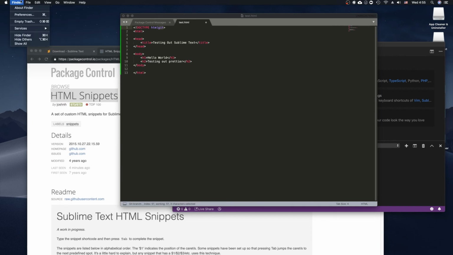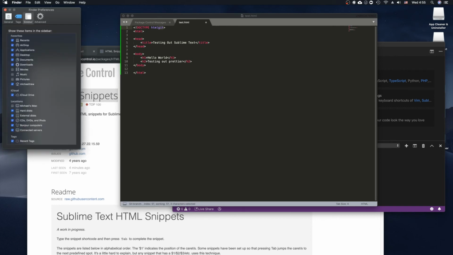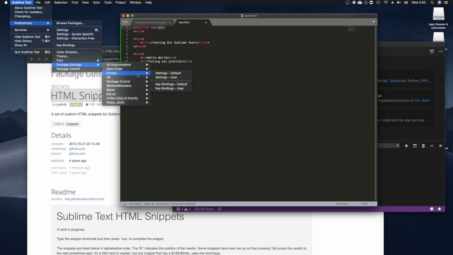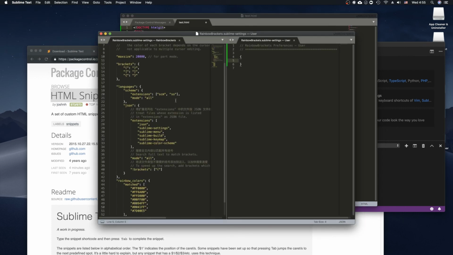And if you want to check out the settings, I believe you go to preference. No, that's gonna be Finder. Just kidding. Preferences, and then package control. And you can sit there and go through all these. So like settings, rainbow brackets.